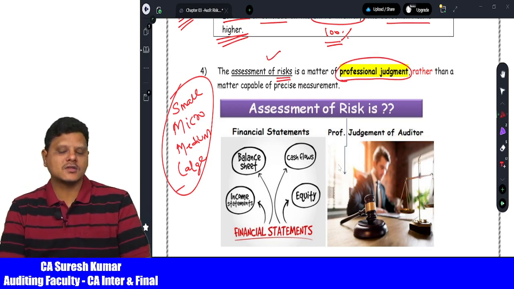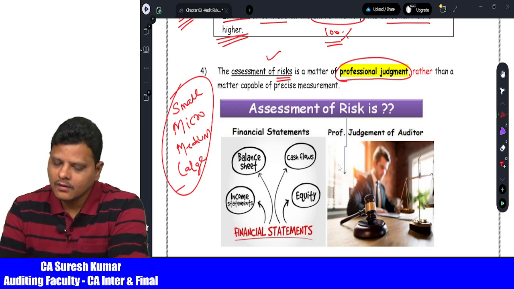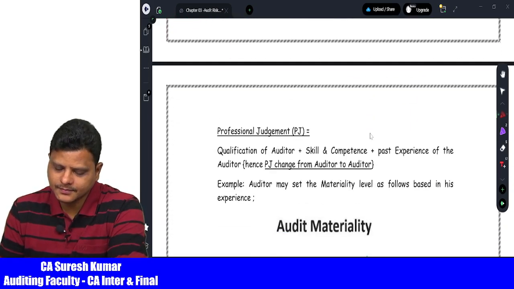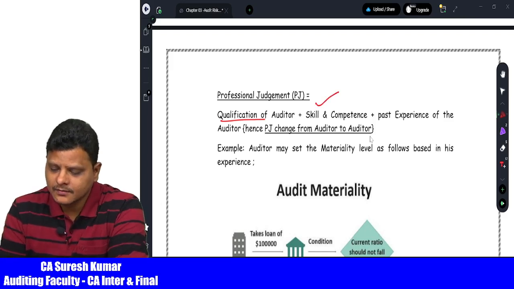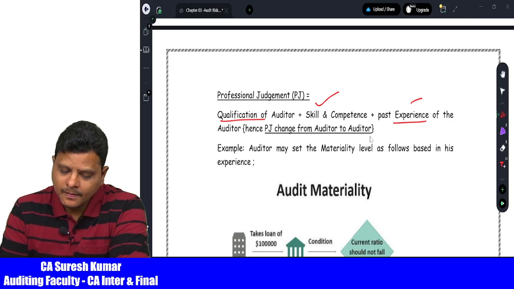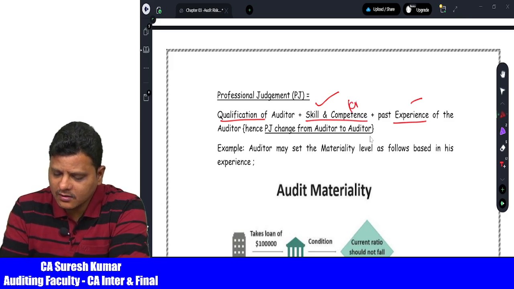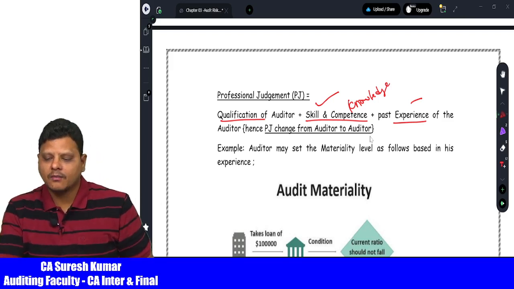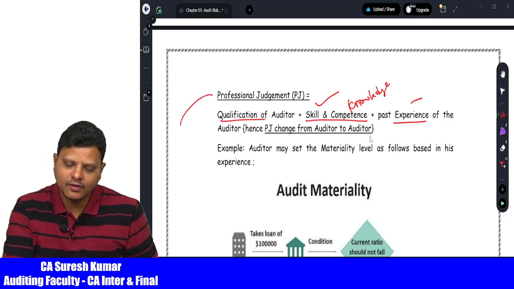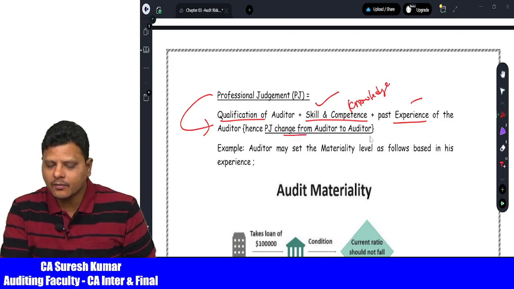What is the meaning of professional judgment of the auditor? Professional judgment of the auditor is nothing but qualification, that means he should be a qualified chartered accountant, plus the skill and competence of the auditor, plus he has past experience of such kinds of organizations. Now all put together, what is the meaning of competence? Knowledge. So the qualification of the auditor plus the skill and competence of the auditor plus the past experience of the auditor is called professional judgment, which may change from auditor to auditor.